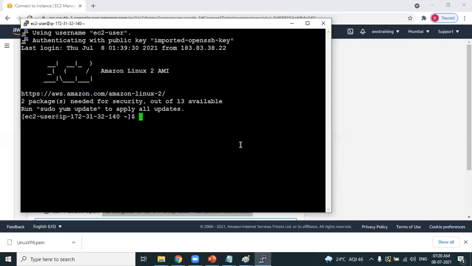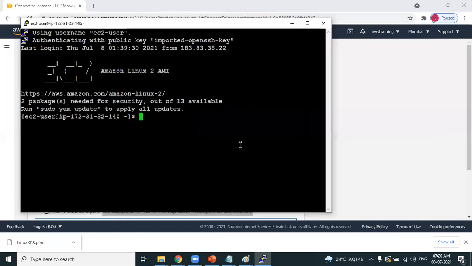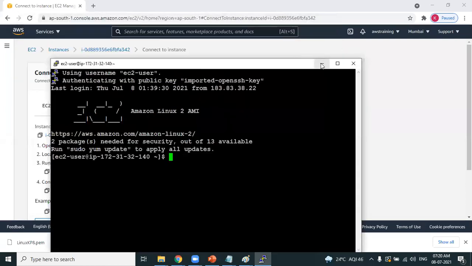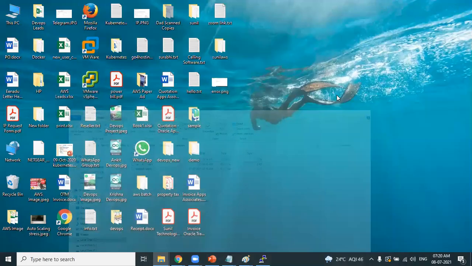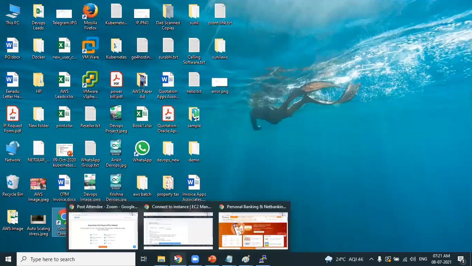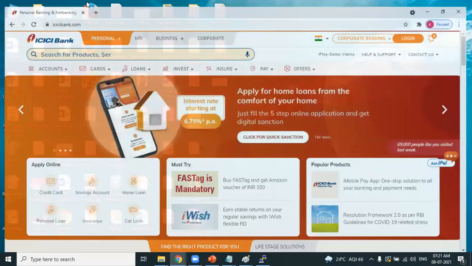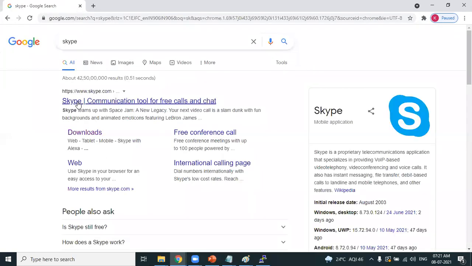Now I want to install a web package. This is something very important. There's one small topic which I want to discuss now. In Windows, let's say in your personal laptop, if you install any software, how do we do that? Let's say you want to install Notepad++, Google Chrome, or Acrobat Reader. What do you do in Windows on your personal laptop? Whatever you want to install, we open Google and search for the application. For example, you want to install Skype for communication.